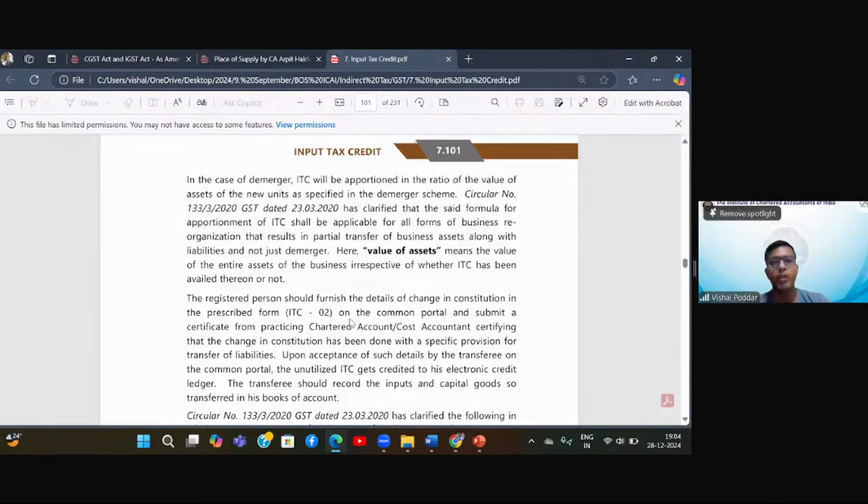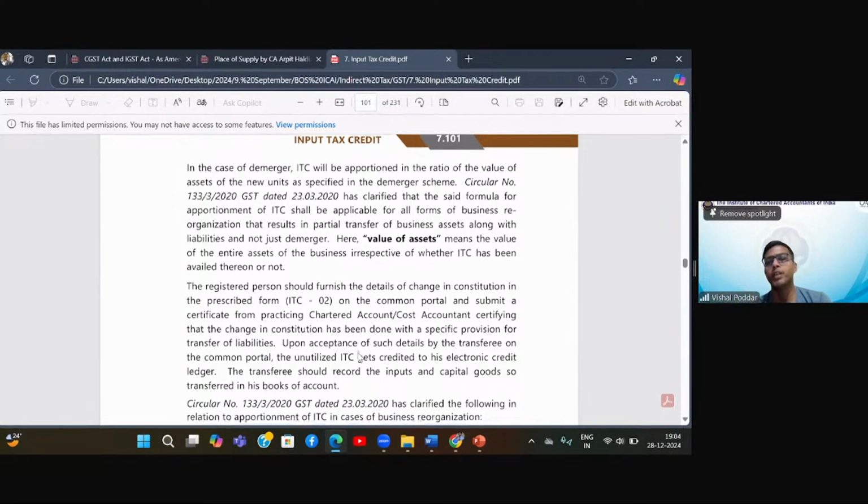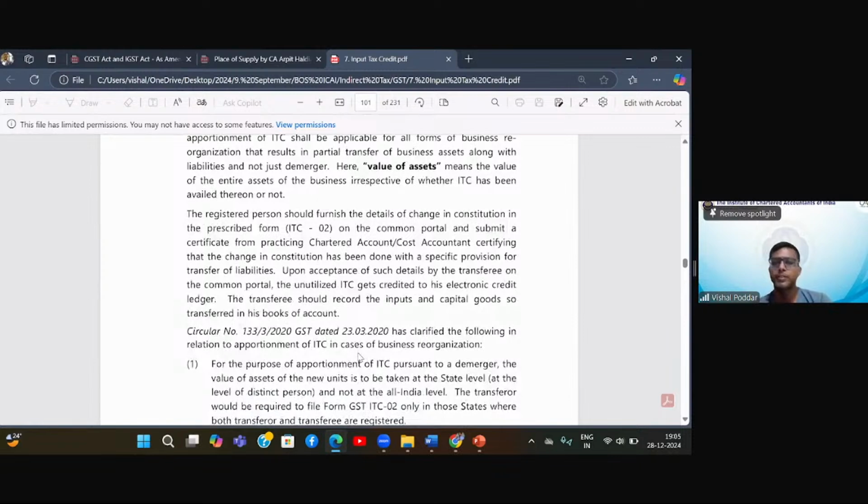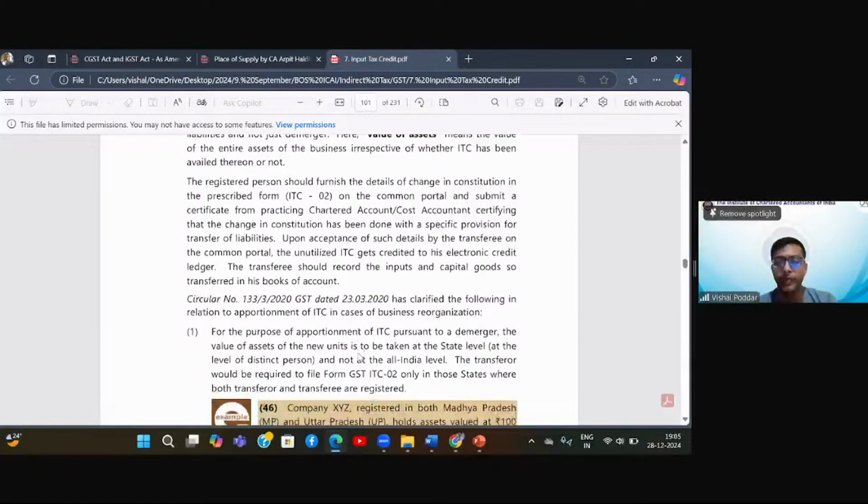Then the next para is talking about form ITC-02, which I will upload on the portal. Again, if you remember, we had the same point earlier also, and the same condition was there that I will have to take a certificate from a practicing CA or a CMA that the proportion and all the calculations which are required, and the conditions which are required, have been satisfied. So upon doing this, this particular process will get completed.